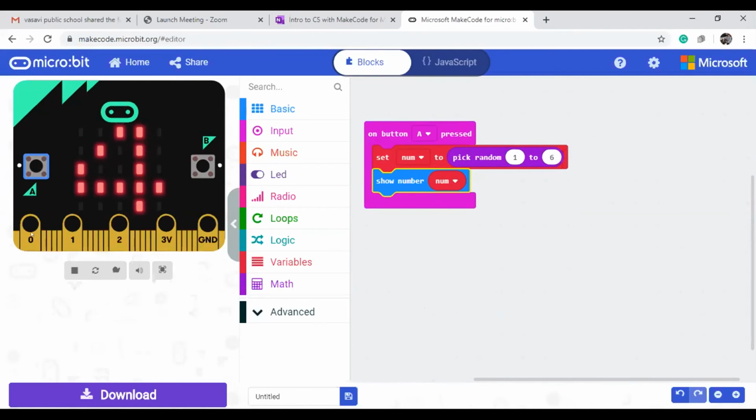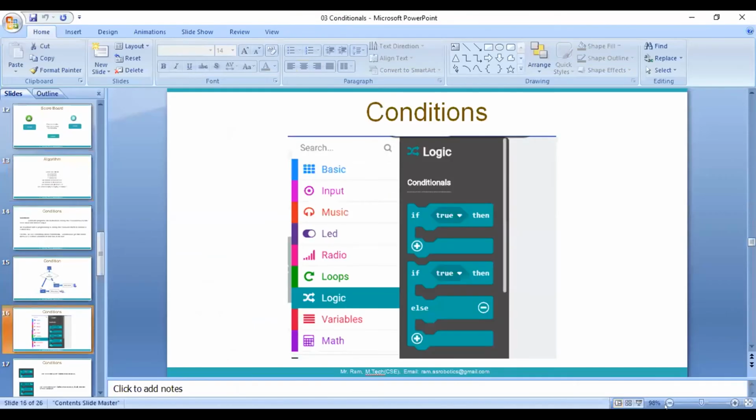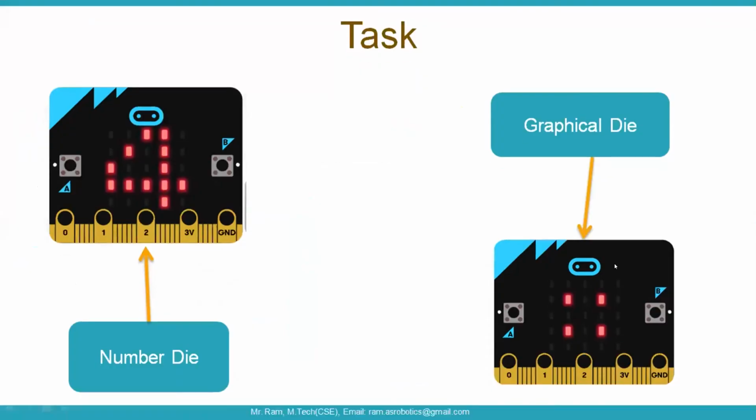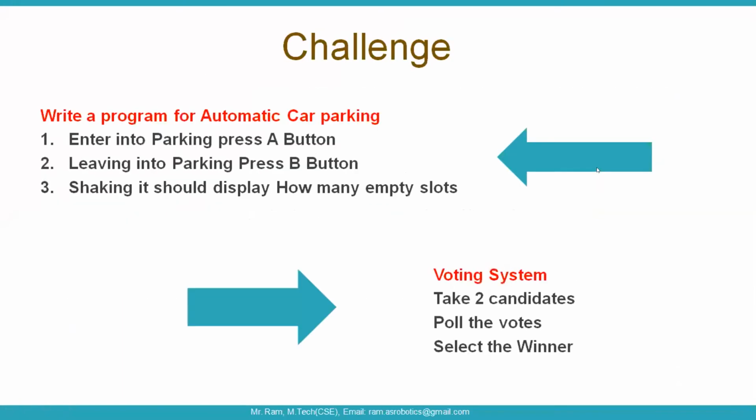At present, see here, we need to display the value, a number die and a graphical die. I display the number values. How to display numbers I already showed you, but for the graphical die I give the hint. The remaining task you can complete. Either I will complete it, or else you can work on this one. And some more challenges I also wrote here. Those things I will explain.